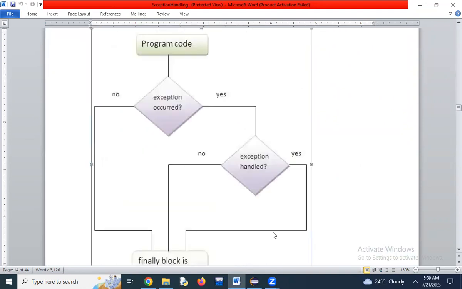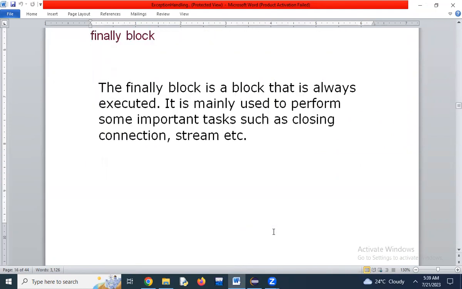what is finally. The finally block is a block that always executes. It's mainly used to perform simple tasks such as closing connections and streams. Streams means file input stream reader, output stream reader. Those are streams, and if I want to close them, we can use finally. I'll show you that later.